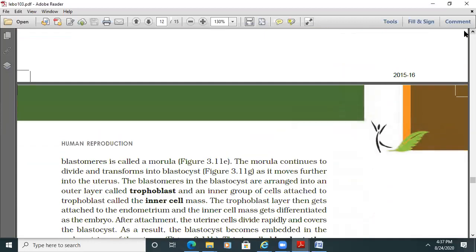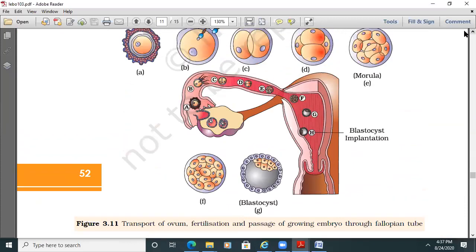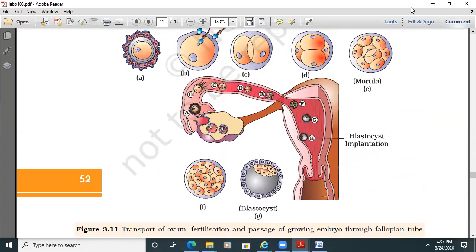And the diagram is going to be the question again. You need to take care of these particular points. Fertilization is B, the secondary oocyte waiting in the fallopian tube is A, then the sperm entering, the 2-cell stage and the 4-cell stage, the morula. This is the ampulla-isthmic junction. Fertilization occurs here in B, the fallopian tube, ampullary-isthmic junction, ampullary region.